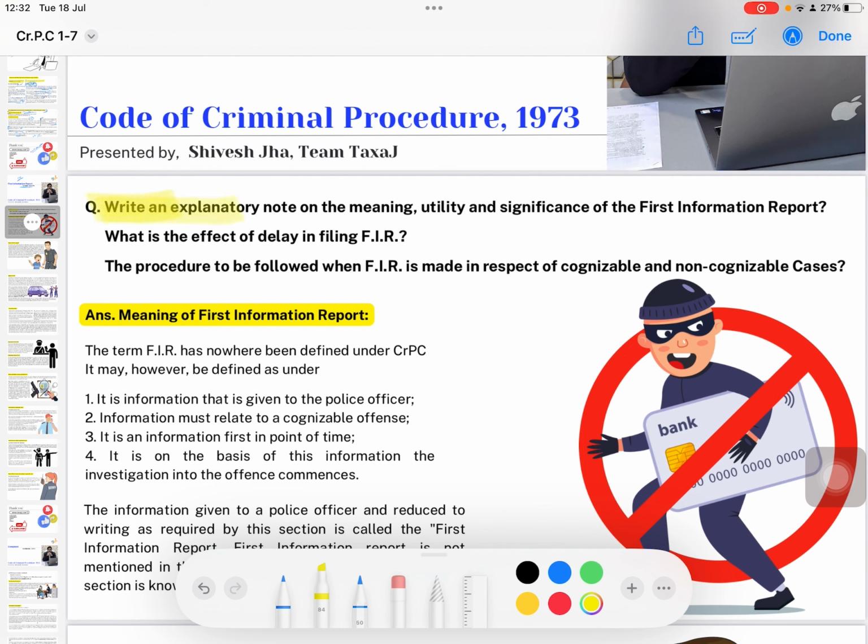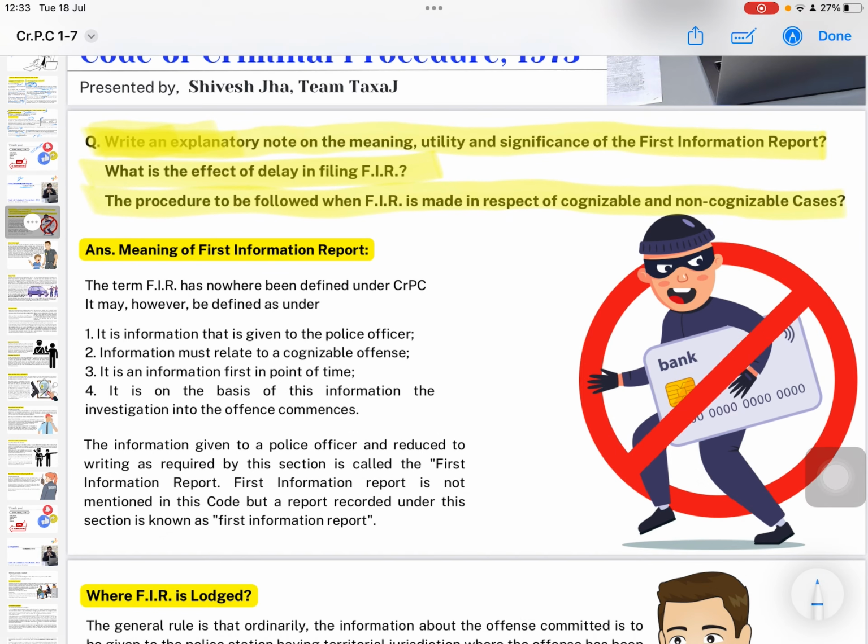So the topic we will discuss today: write an explanatory note on the meaning, utility and significance of the FIR. What is the effect of delay in filing FIR? The procedure to be followed when FIR is made in respect of cognizable and non-cognizable cases. Let's see the meaning of FIR.